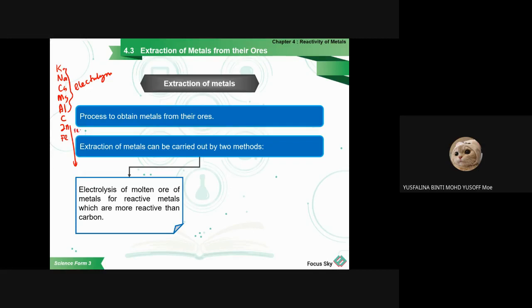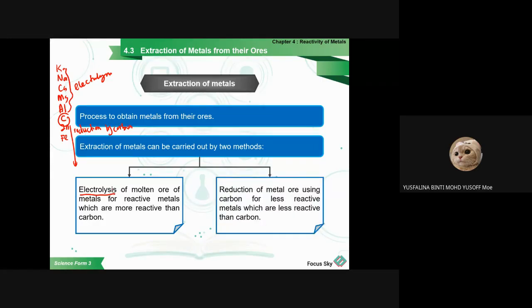This one we use the process of reduction by carbon, because carbon is more reactive, so we can use the carbon to extract the metals that are less reactive than carbon. For metals more reactive than carbon, we use the process of electrolysis. So the reduction of metal ore using carbon is for metals which are less reactive than carbon.